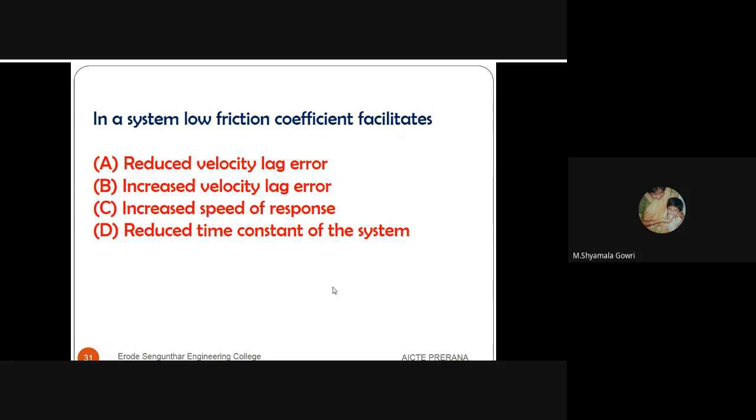Next question. In a system, low friction coefficient facilitates, where there are four options. One is reduced velocity error. Second one is increased velocity error.